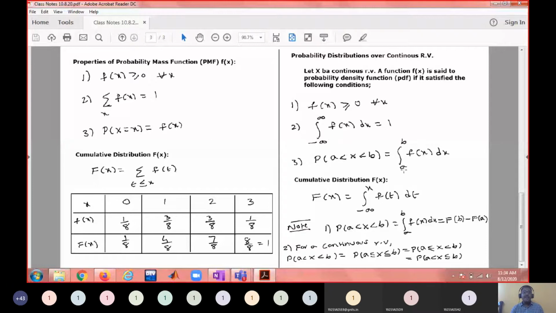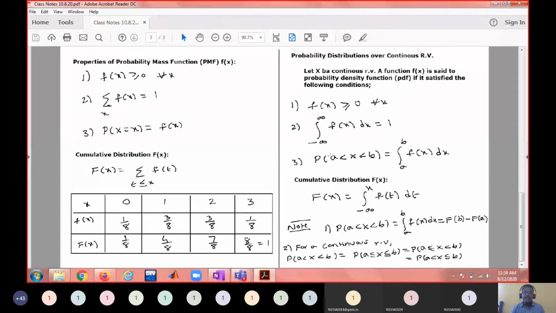And I said there is no point in asking about the probability of a continuous random variable at a single point. The probability at a single point for a continuous random variable is always 0. We can only ask what is the probability that x is in a range. That range can be a finite range or an infinite range, and that can be given through this density function.